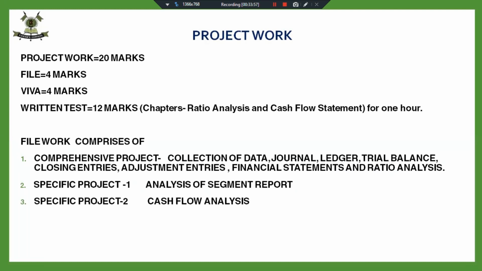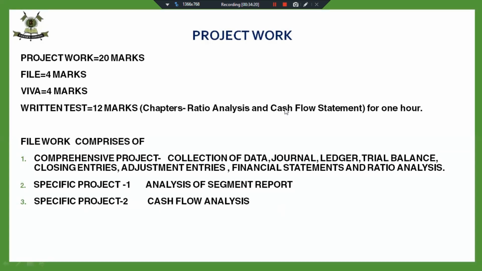Fine. And then specific project 2, that is a cash flow analysis. We are not talking about these projects right now, because these are all related to book 3.